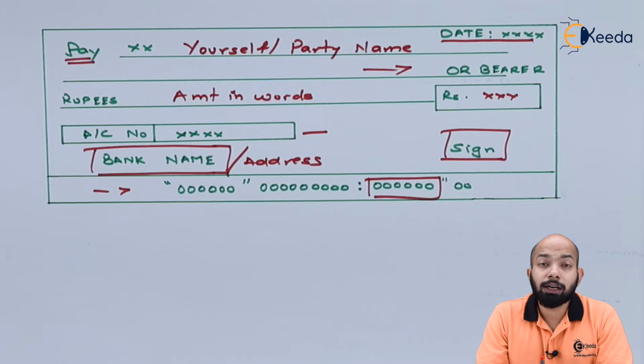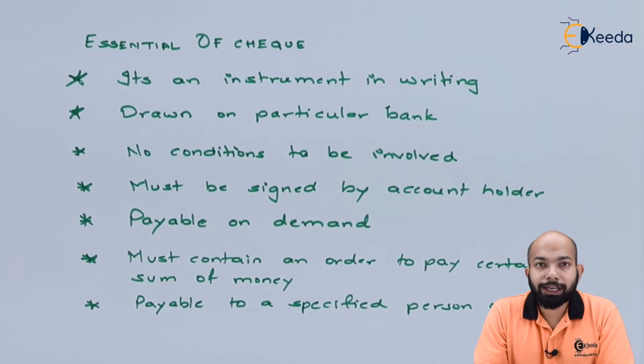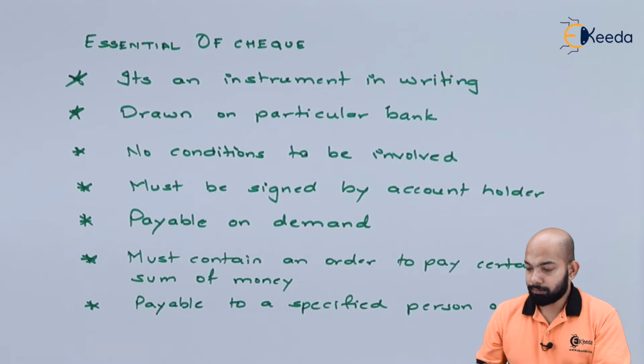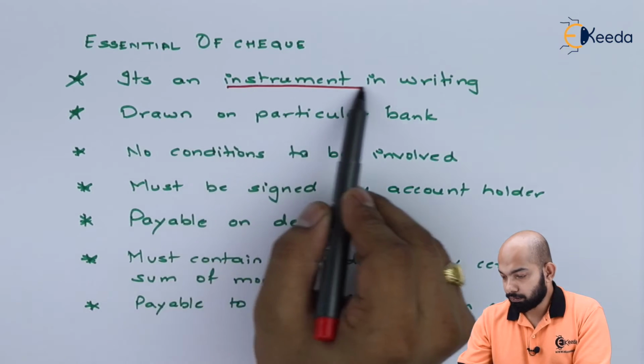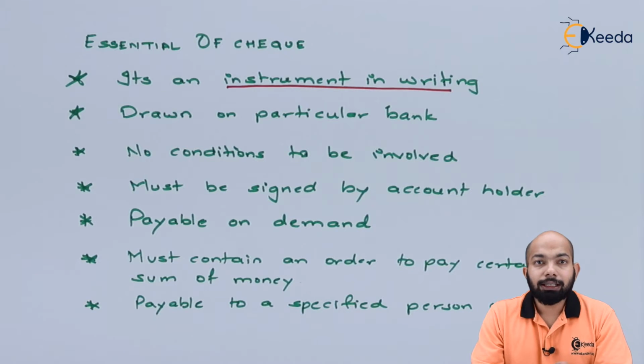Let's go ahead and understand what are the essentials of the check. Now, the essentials of the check are taken from the definition itself. So we'll go with the first part. It's an instrument in writing. Every check that is a part of the Negotiable Instruments Act 1881 is always an instrument in writing. That means nothing can be done orally here. It has to be in writing itself.